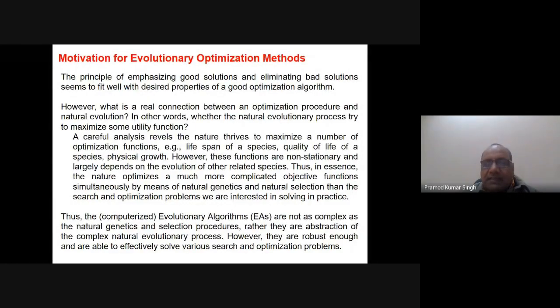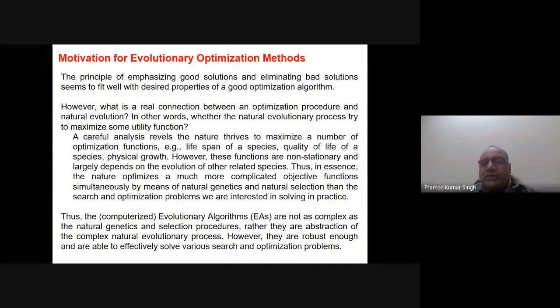Similarly, the sea creatures do not have to share their resources with the land. But on land, a lot of species live in the jungle and we live in the cities. If the boundary becomes blurred, then there will be a fight for resources, problems will come, and nature will behave accordingly. That is the meaning of this: these functions are non-stationary and largely depend on the evolution of other related species.